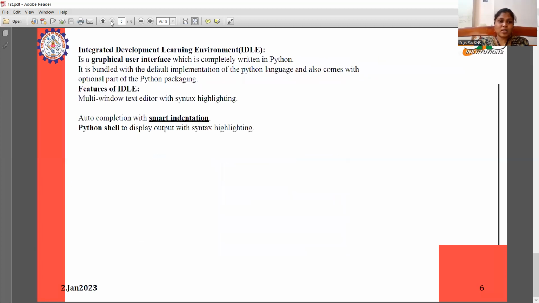And at last, Integrated Development and Learning Environment, IDLE. It is a development environment for Python. It is a graphical user interface editor with syntax highlighting, auto-completion with smart indentation, and a Python shell to display output with syntax highlighting.